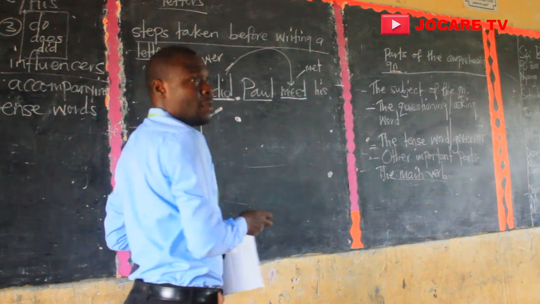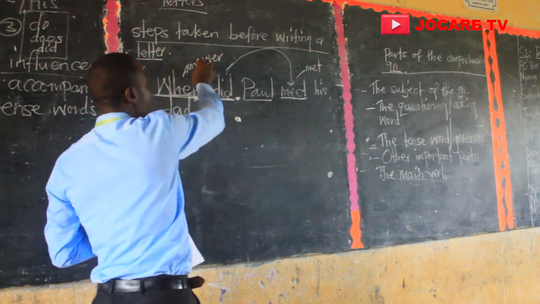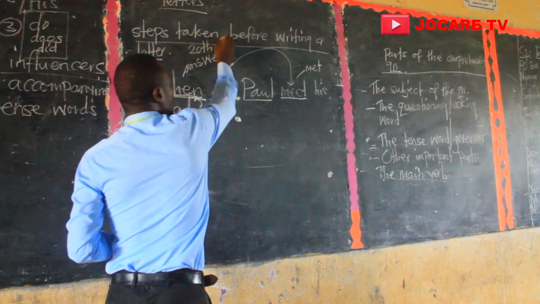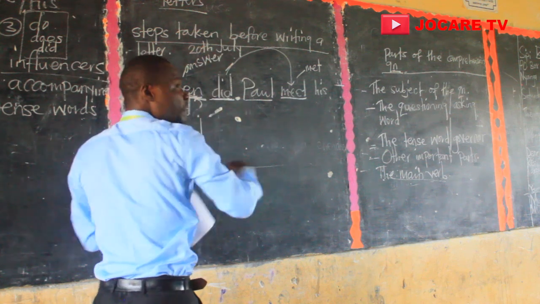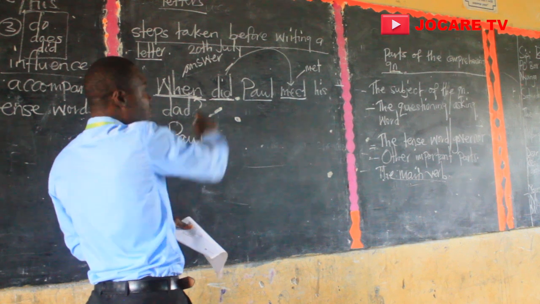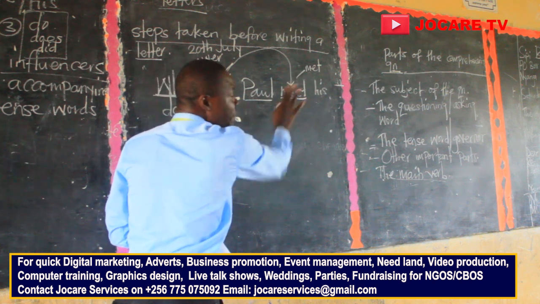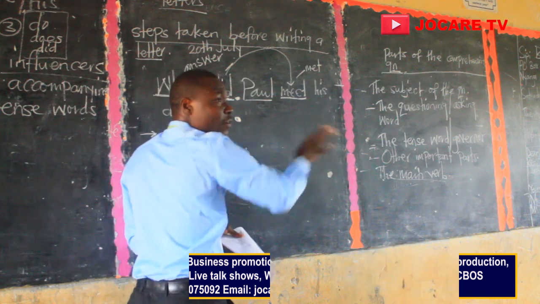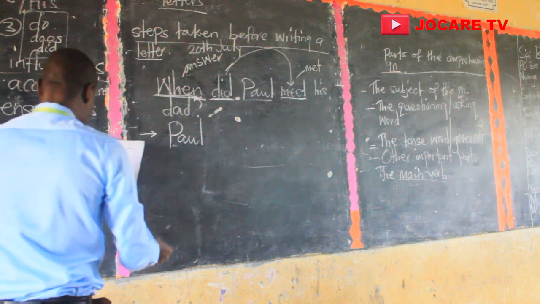Are we together, members? So for this one here now, when did Paul meet? We said the answer is going to be here. If the answer is 20th July, then that will be the answer. And we just extract this one. The subject which begins the answer, the tense governor and influencer that influences the main verb. Then we don't forget the important parts of the question. How is that, members? So as we can say, one can pose the question by saying